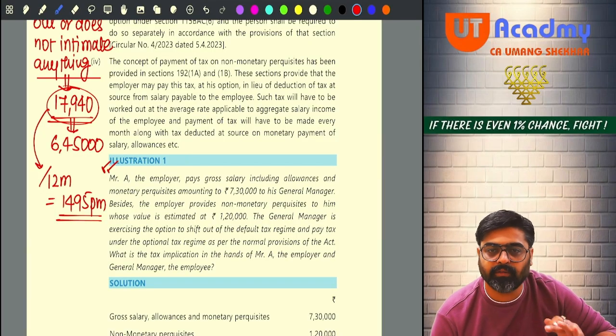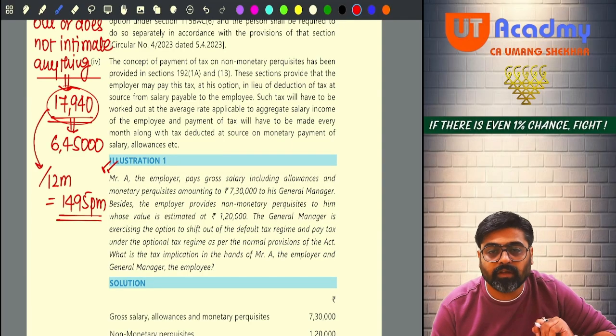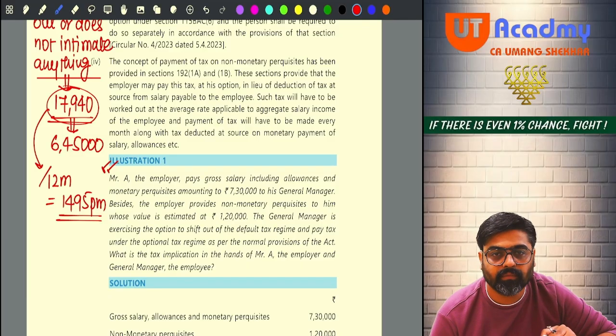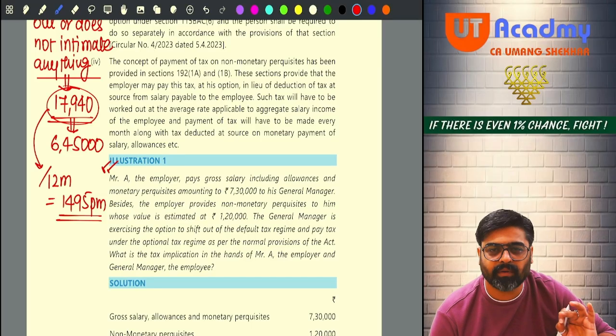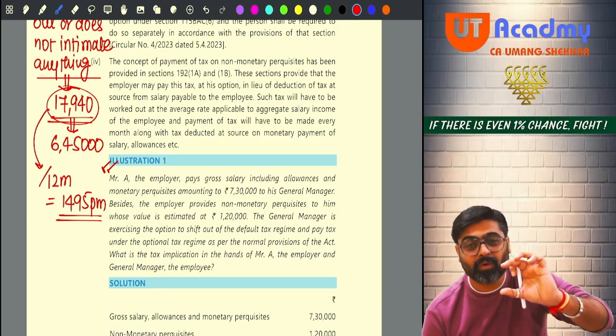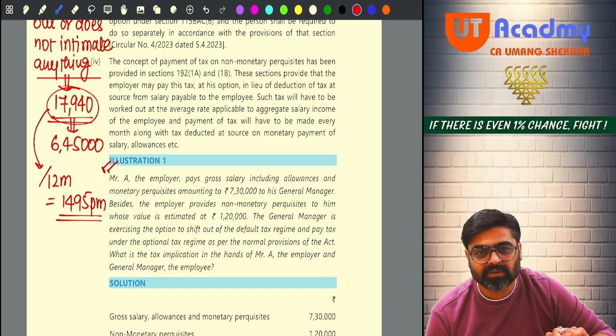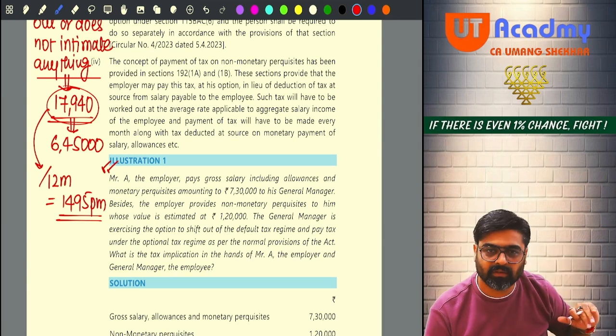Apply that 2.78% on 60,000. 60,000 into 2.78% is 1668. Getting my point? And why is this difference coming? The reason is very simple: you took 50,000 standard deduction, you took 75,000 standard deduction, and because of that the total income got less.